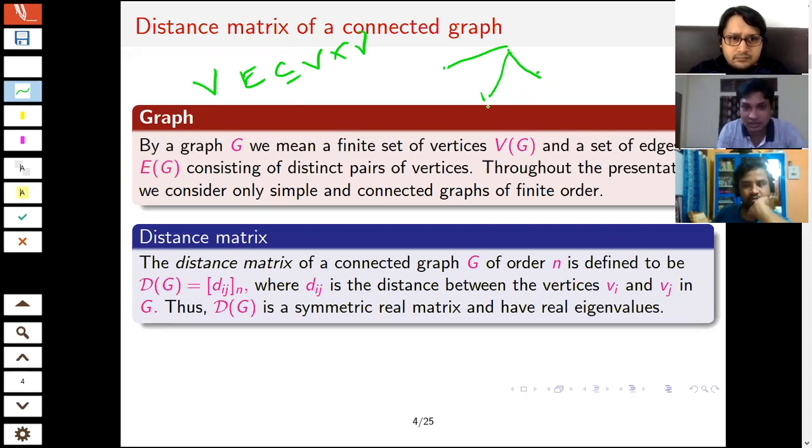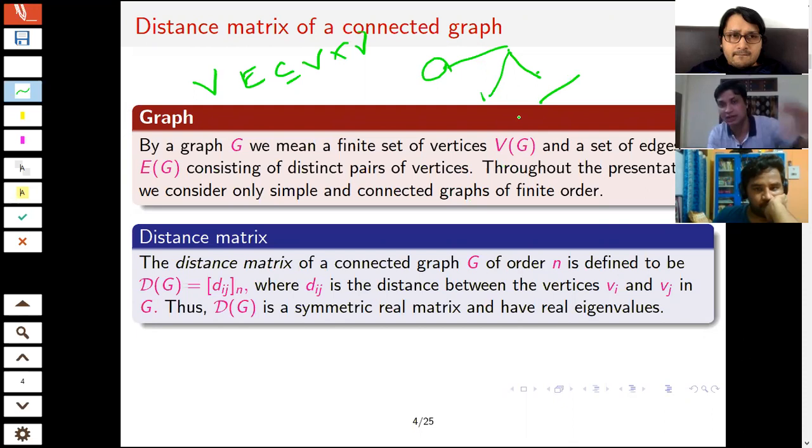So here we consider only simple graphs. Simple means that in the relation, we can have the same element related to itself. In that case, we will have something like this, that is a loop. So we avoid loops, and therefore we call such graphs simple graphs. And connected means we avoid something of this type, where these two vertices are far away from the other vertices, that is, not connected. So we consider only connected graphs because we are going to consider the distance matrix.